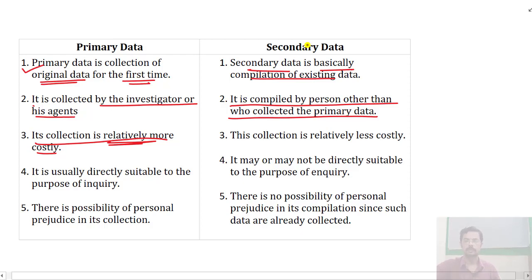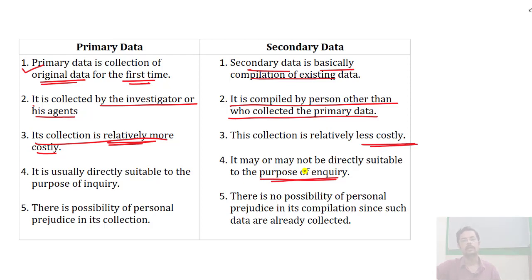Collecting secondary data is relatively less costly. It may not be suitable directly for the purpose of inquiry, so we may have to reanalyze and rearrange the data according to our need. Maybe we have to enter it somewhere and then classify it according to our requirement.